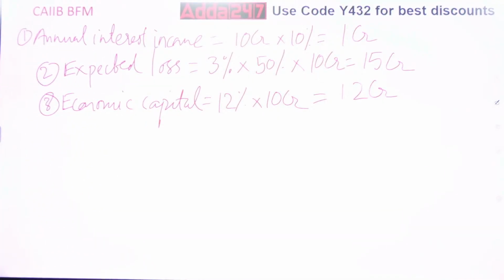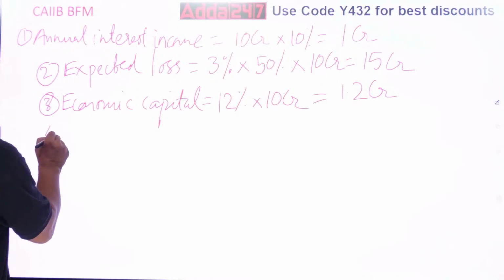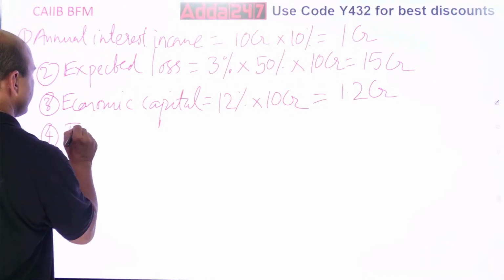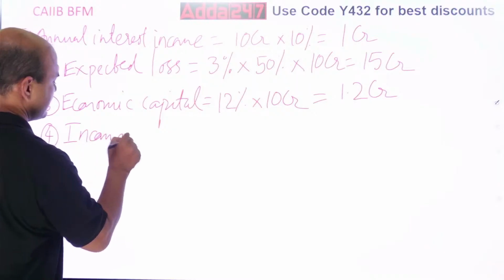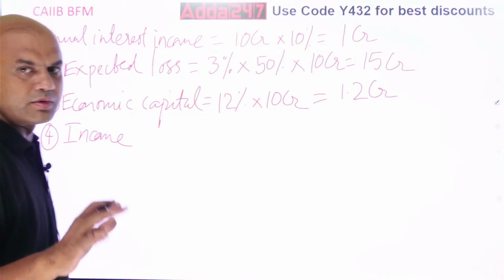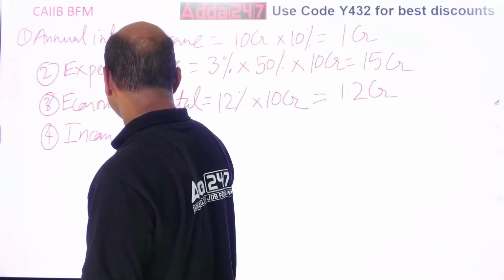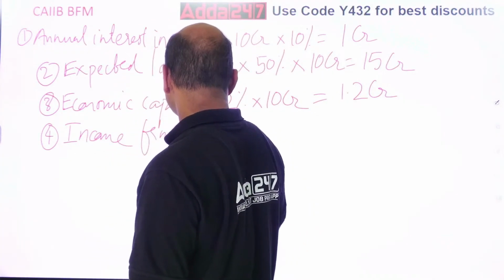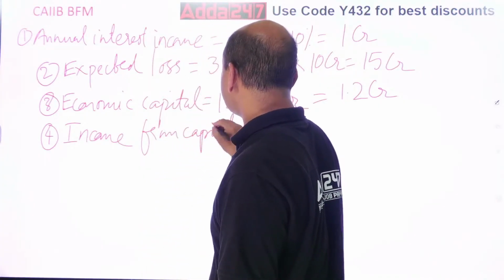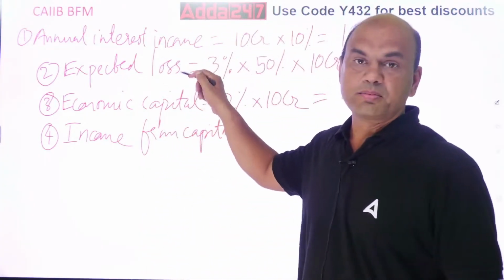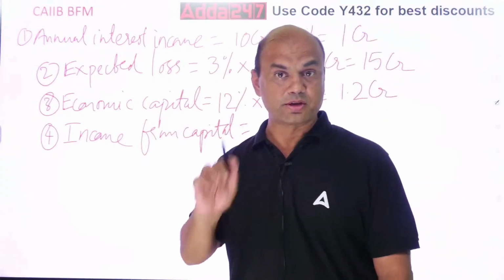Now income from capital. What is income from capital given? Income from capital is what? Economic capital, this is the fourth step. Now we have come almost to the last stage. There are only 5 steps. So we are on the 4th stage now. Income from capital, very important term. For 1 mark per element, so 5 marks you have.